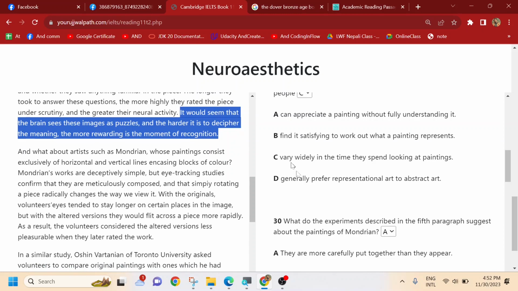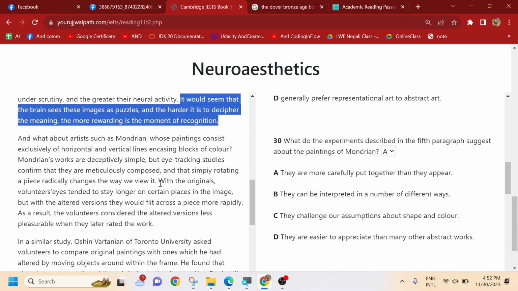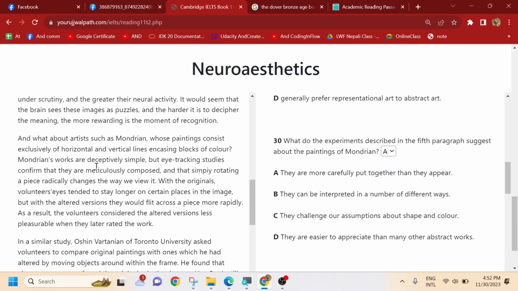Be sure to analyze them if you are in a hurry. Now we're going with question 30. So Mondrian, what does his experiment suggest?